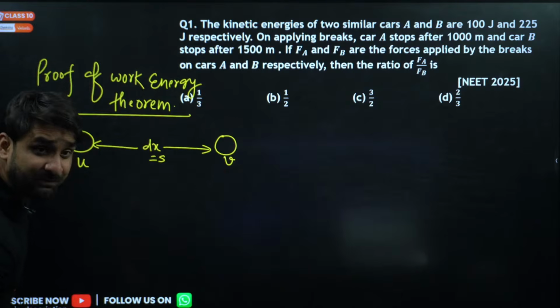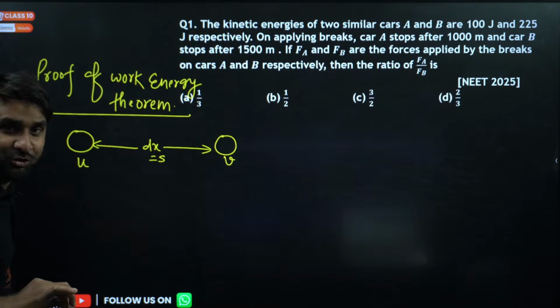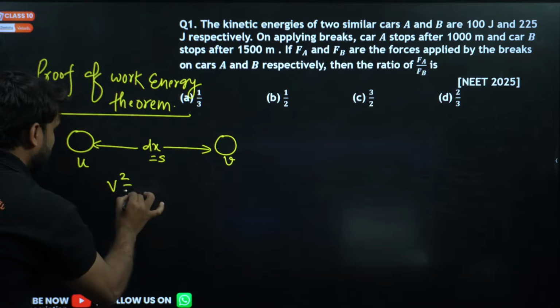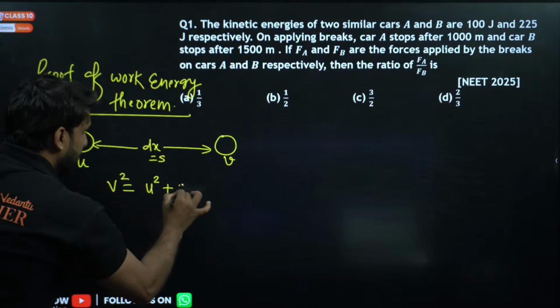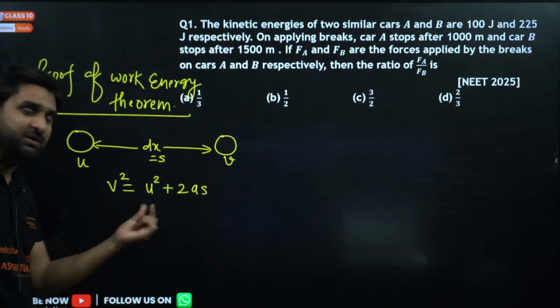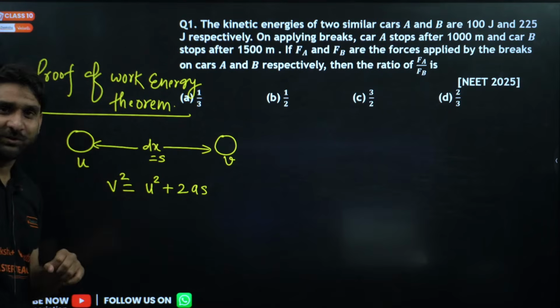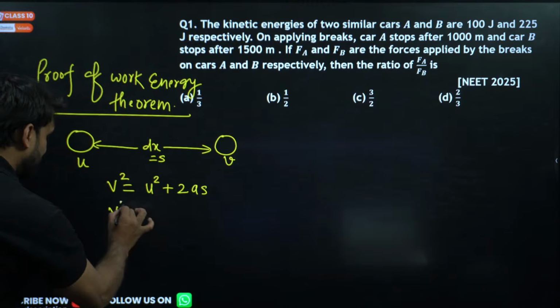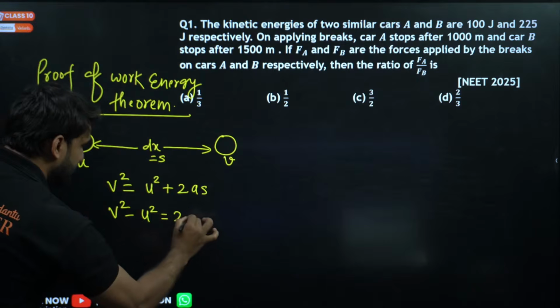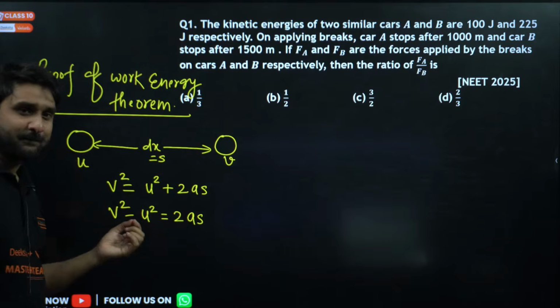Do you know, my dear champions, the equation of motion v square equals u square plus 2as? We can also write it in this form: v square minus u square equals 2as.